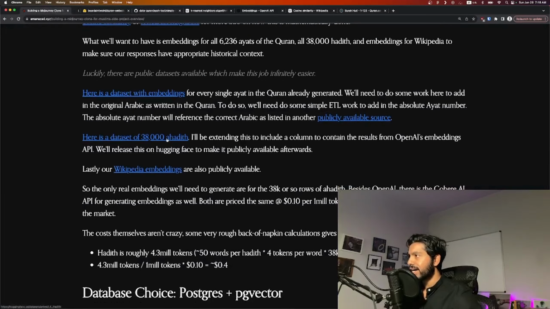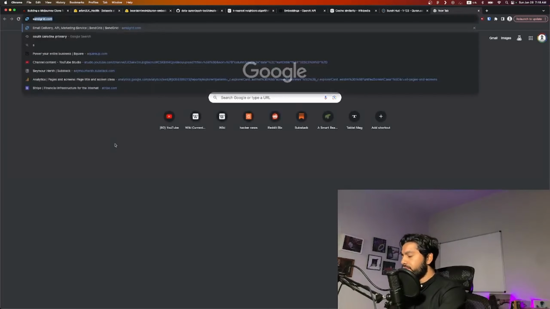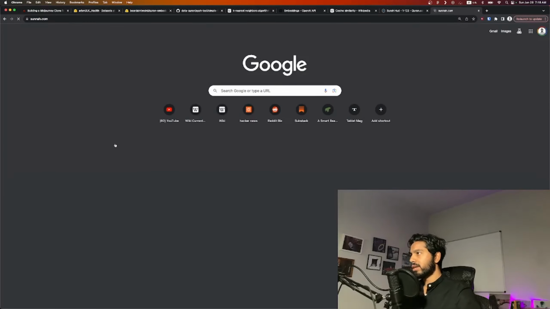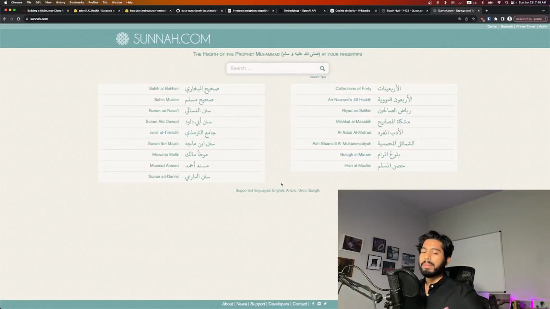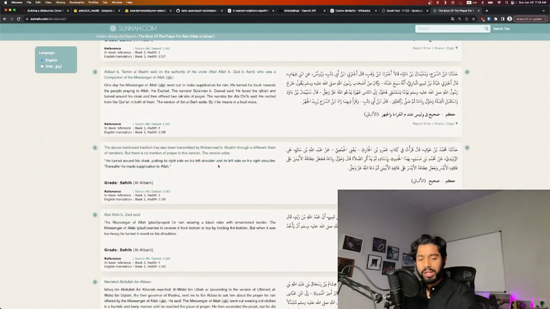The next is the ahadith, and this one is really tough. If you are familiar with sunnah.com, you will know how many books of hadith there are. There are 6 major canonical books of hadith, each of them containing tons of content. And some of them are not translated yet. Some of them are not digitized yet.